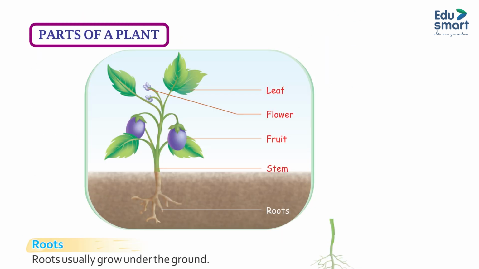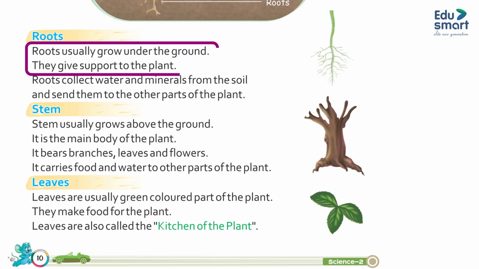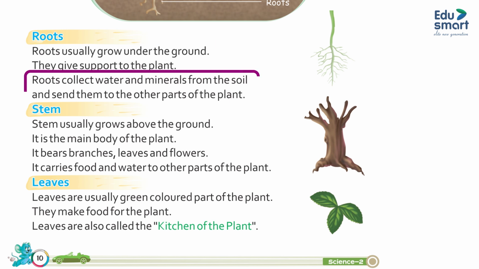Parts of a plant. Roots. Roots usually grow under the ground. They give support to the plant. Roots collect water and minerals from the soil and send them to the other parts of the plant.